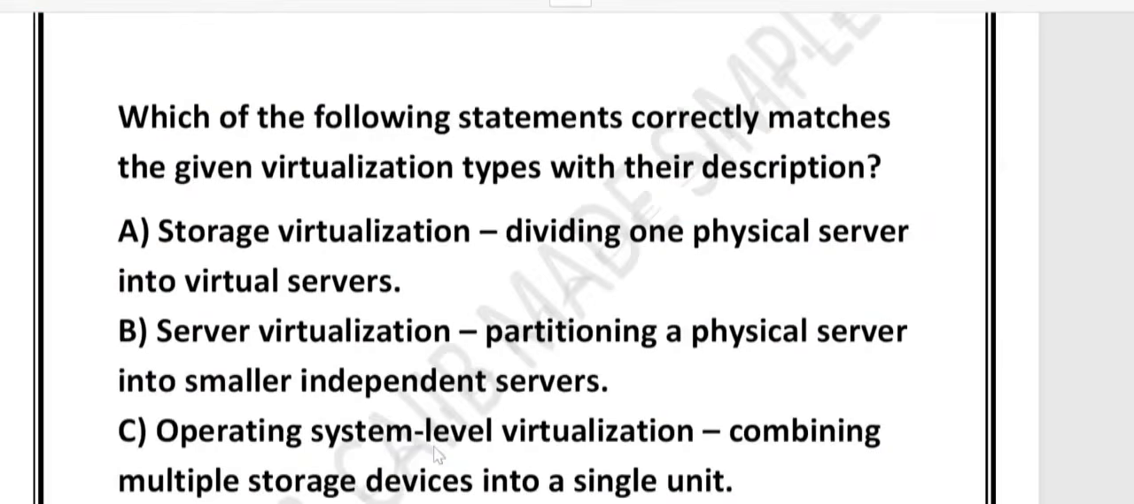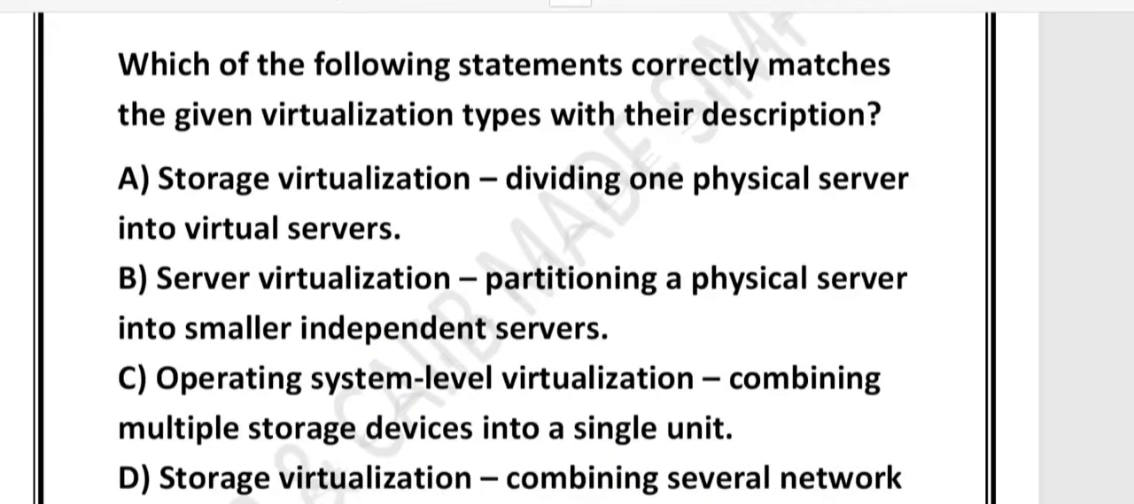Very important question. It asks, which of the following statements correctly matches the given virtualization type with their description? Right. So let's look at the options. We have 4 options. Option A, storage virtualization, dividing one physical server into virtual servers. Option B, server virtualization, partitioning a physical server into smaller independent servers. Option C, operating system level virtualization, combining multiple storage devices into a single unit. Option D, storage virtualization, which means combining several network storage devices into one logical storage unit.